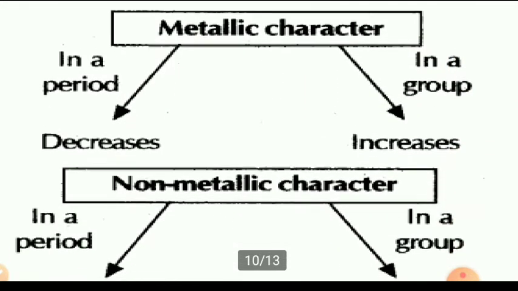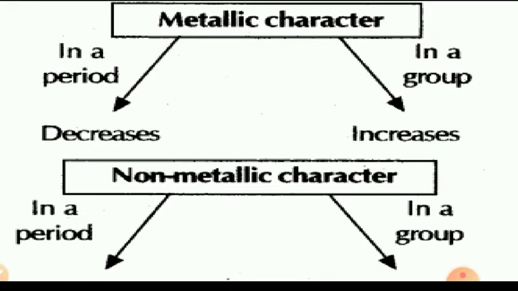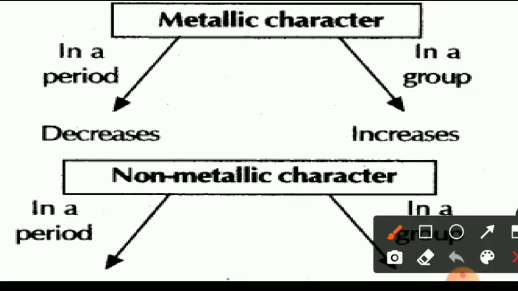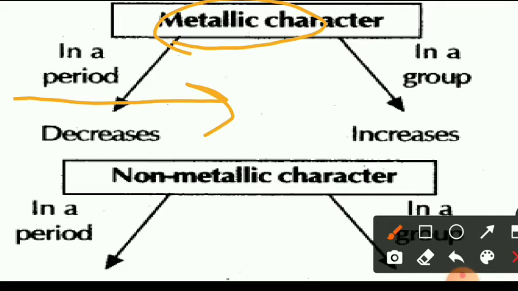Here, by this picture, you can easily understand metallic character. In a period, metallic character decreases, and in a group, metallic character increases. When we go left to right, metallic character decreases. When we go top to bottom in a group, it increases.